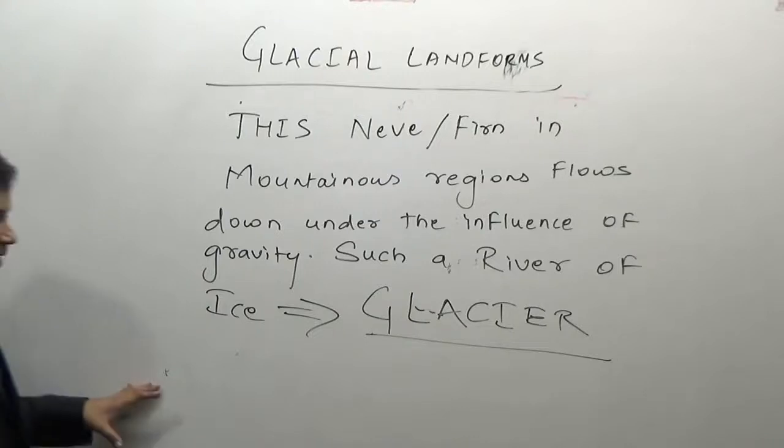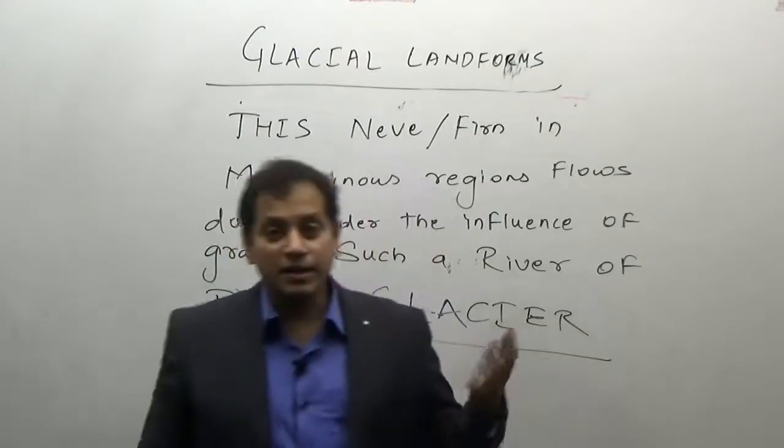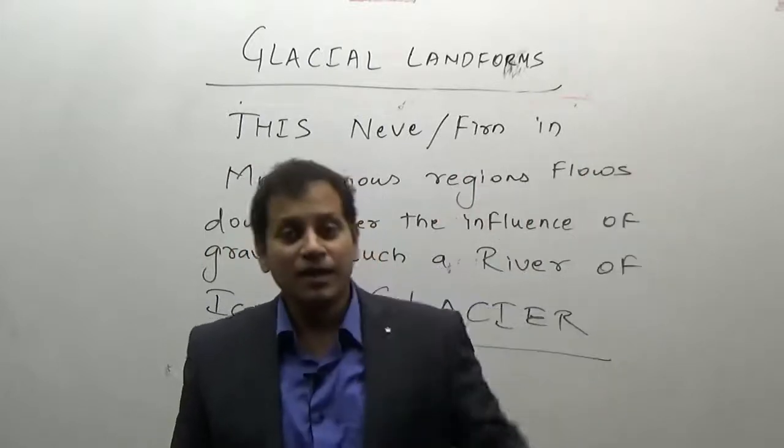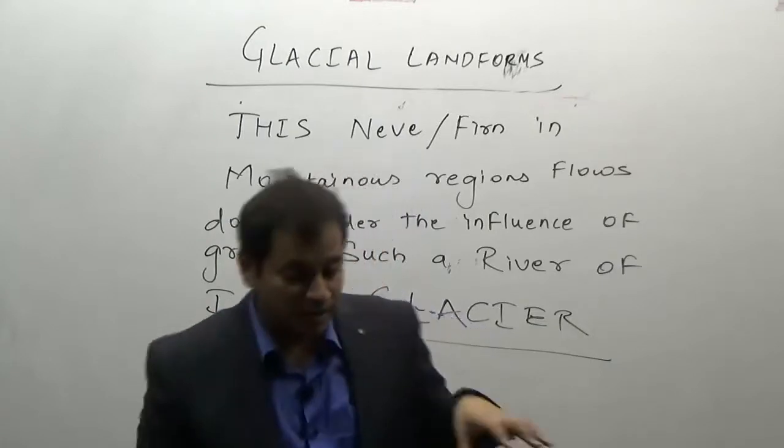So what is a glacier? The flow of accumulated snow and ice, same like a river. A river originates in the uplands, even the glacier originates in the uplands, and unlike water, it is a hard granular substance, that is snow.